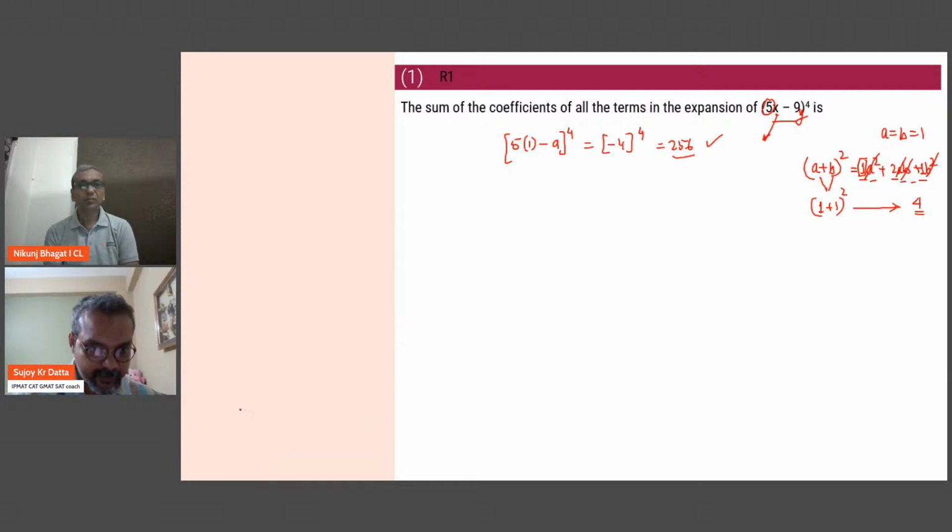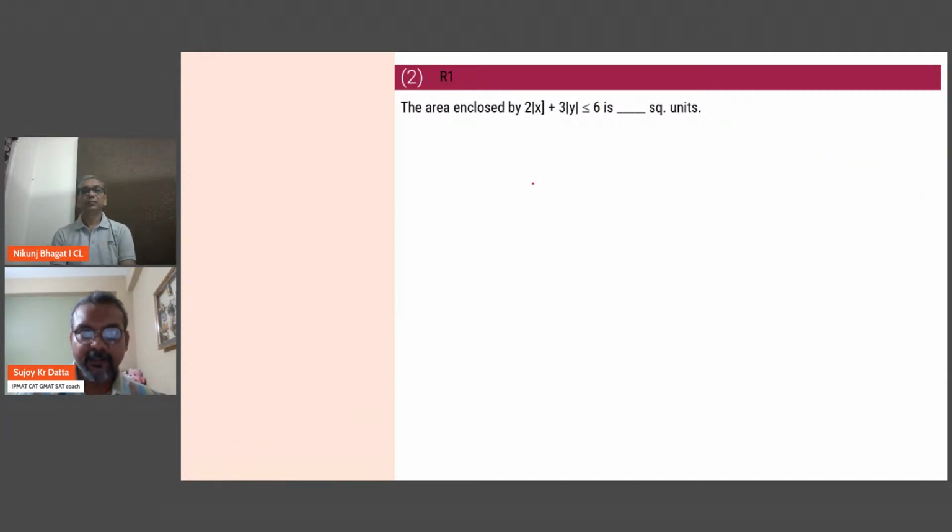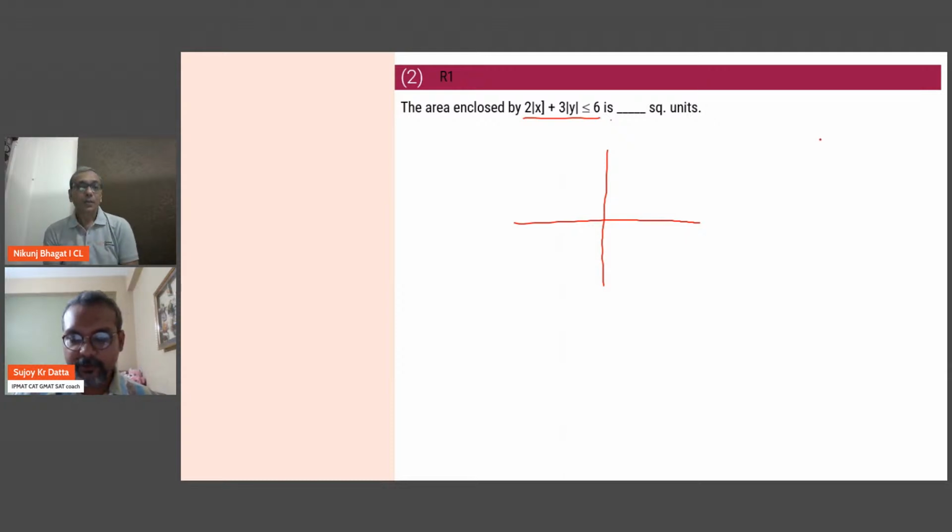Okay, next question. Now, for these sort of questions, you have to draw the diagram. And the best way of drawing it is to plug in the y and x intercepts on the graph. X intercept means where the graph intersects the x axis, and the x axis equation is y equal to 0. So put y as 0 here. Your equation now becomes this. Ignore the less than, okay? We will come to that later. For the time being, just solve for equal to.